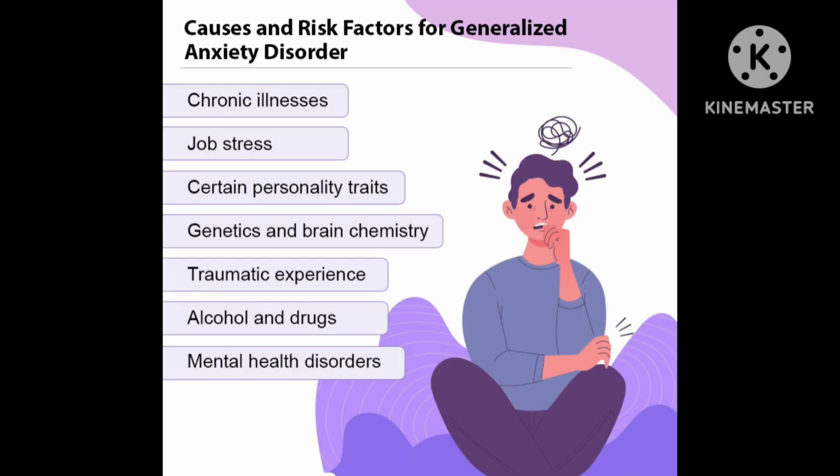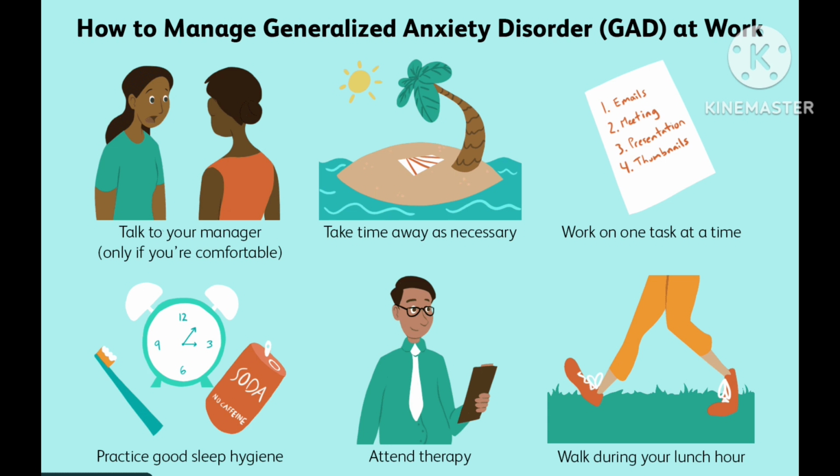Let's see the risk factors for generalized anxiety disorders: chronic illness, job stress, certain personality traits, genetics and brain chemistry, traumatic experience, alcohol and drugs, and mental health disorders. How to manage these anxiety disorders? Talk to your manager. Take time away as necessary. Work on one task at a time. Practice good sleep hygiene. Attend therapy. Work during your lunch hour.